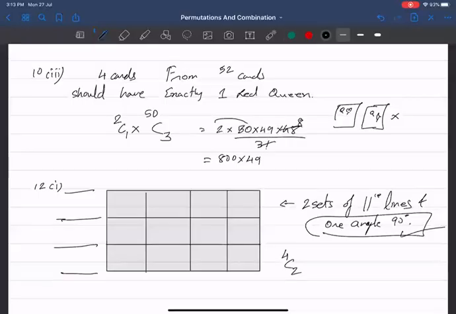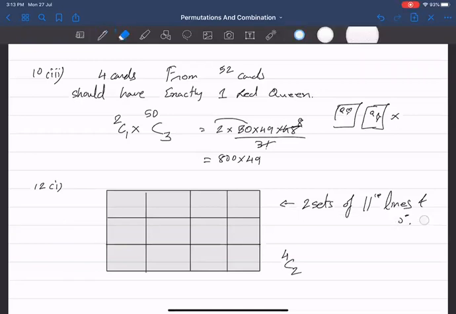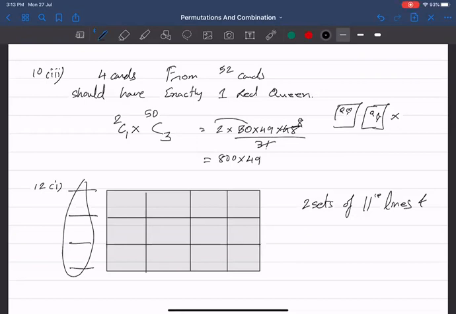Okay kids, this is the question here. I want to find the number of ways of selecting 2 sets of parallel lines and a 90 degree angle, because all the angles in this figure are 90 degrees, so I will not worry about that condition. Now how many horizontal lines are there? 1, 2, 3 and 4. Out of these 4 horizontal lines, how many will I select? You select 2. So that can be done in 4C2 ways.